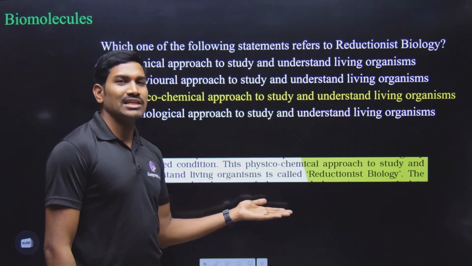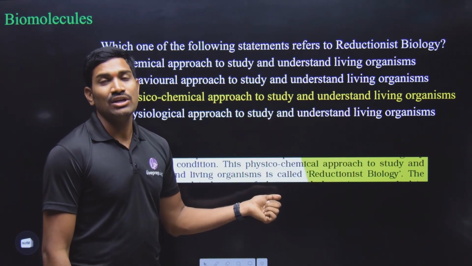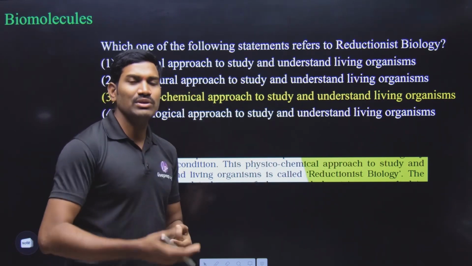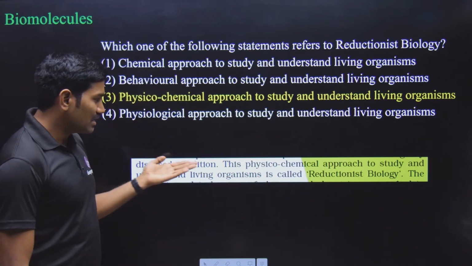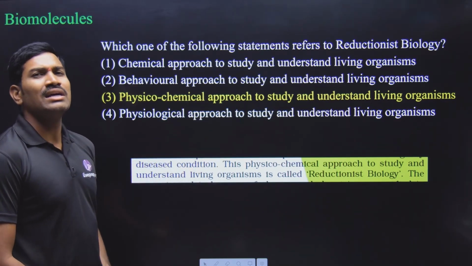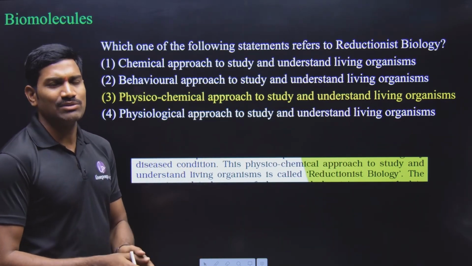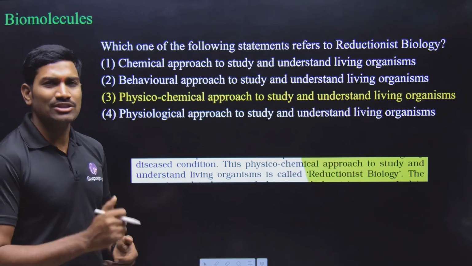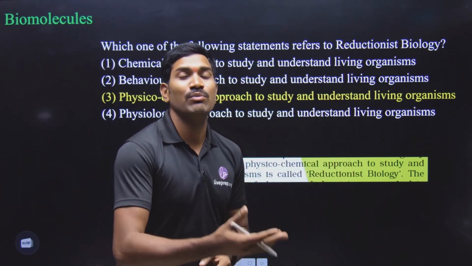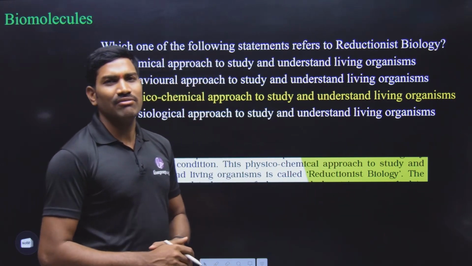This is the direct statement from the unit introduction. So if you are opening the cell, the unit of life chapter, before that, there is a unit introduction. In that unit introduction, very clearly they have given it. Even before this, they have given an explanation also. In the regular class, I have very clearly explained what this reductionist biology is, why it is called like this, and in what way this particular sentence is linked with the biomolecules chapter. Everything we have very clearly studied.